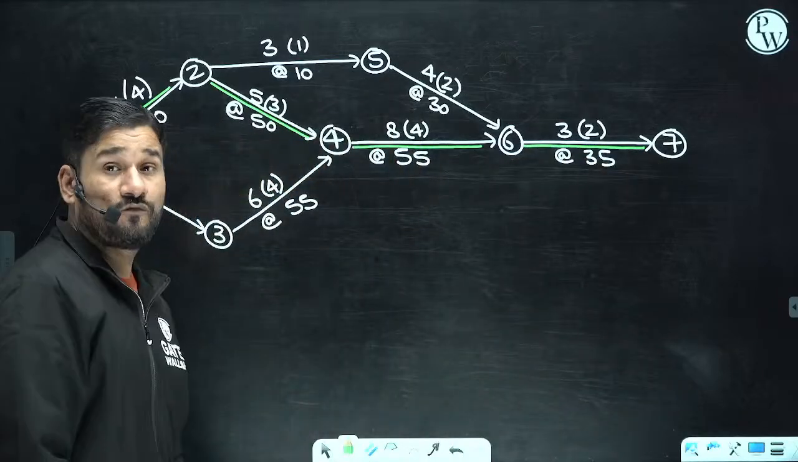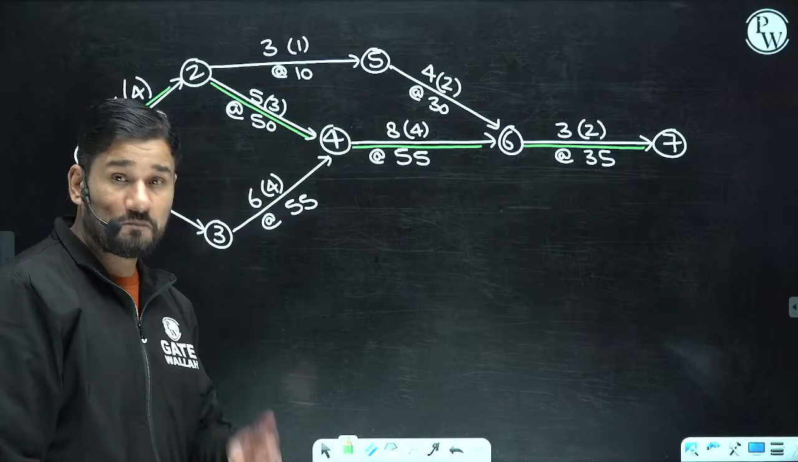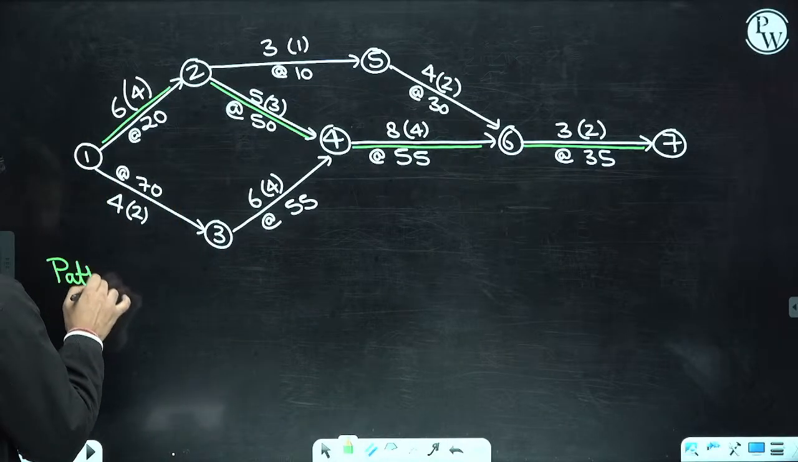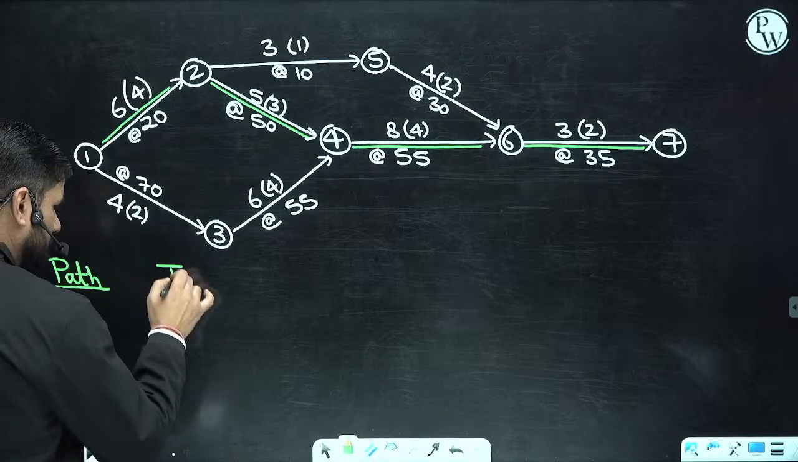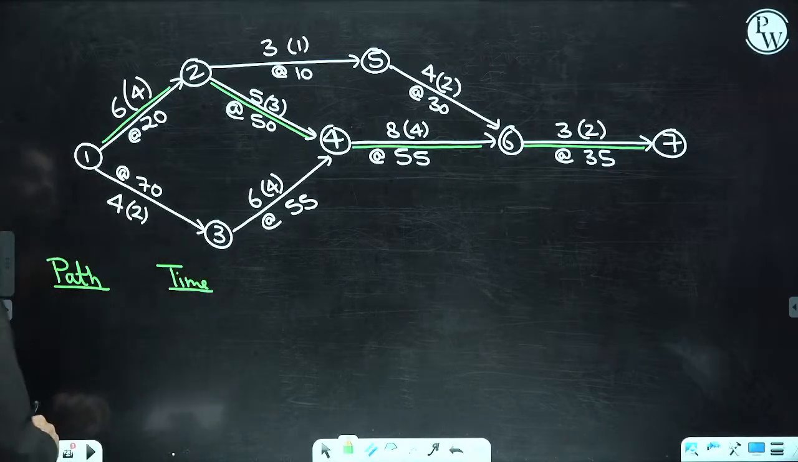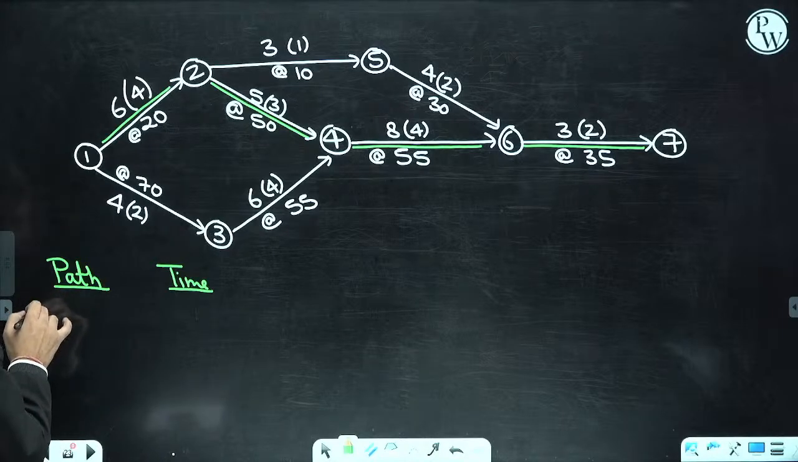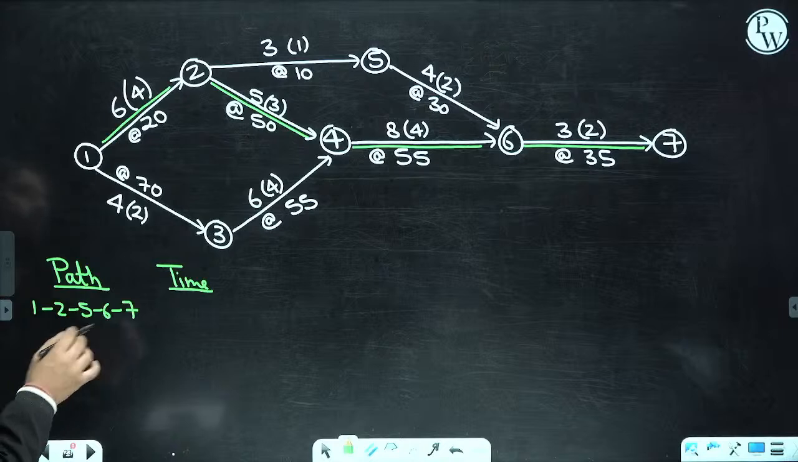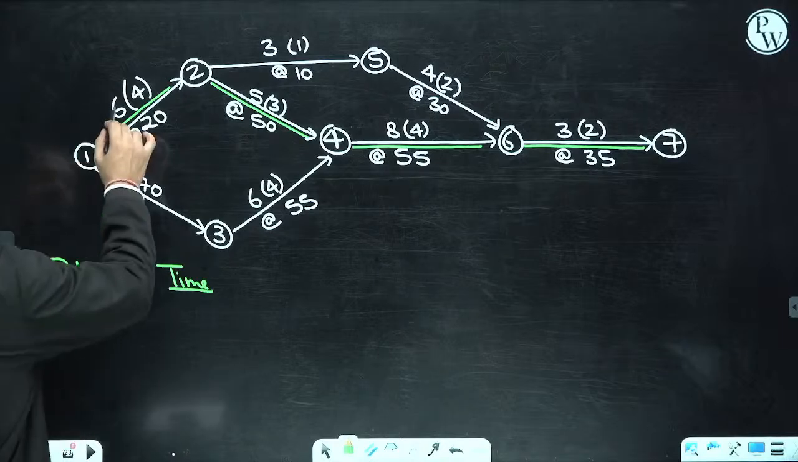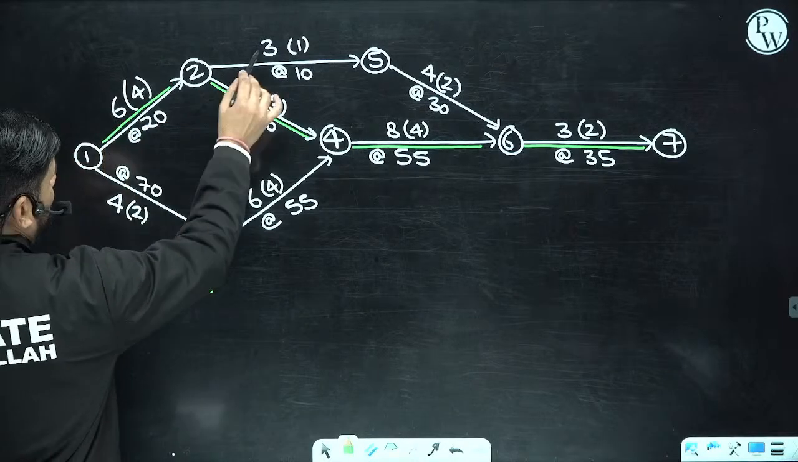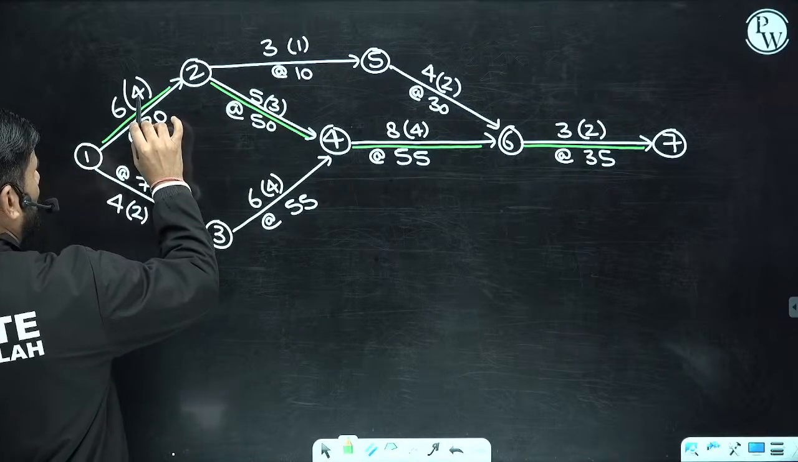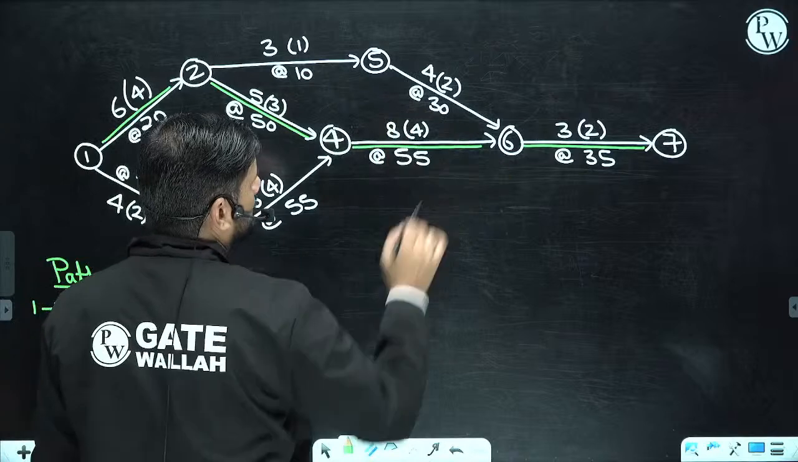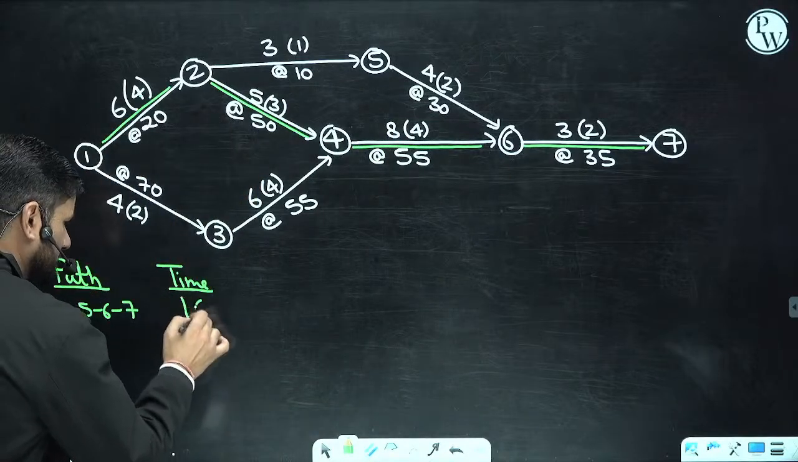But before going for the direct crashing, please remember this is a really very good habit: write the path and the time. So how many paths am I having? 1, 2, 5, 6, 7. How much time is it taking? Right now the normal time is 6 and 3. The bracket is where we have the crash time. 6 plus 3, 9. 9 and 7, 16 days.